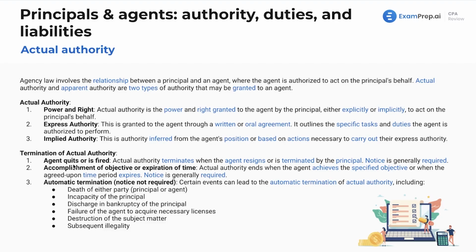Termination of actual authority. Now, this is going to terminate if the agent quits or is fired. Actual authority terminates when the agent resigns or is terminated by the principal. Notice is generally required. If you are a client-facing accountant and you work for an accounting firm, the accounting firm will generally, to cover their own butts and just it's good practice, they are going to let all the clients